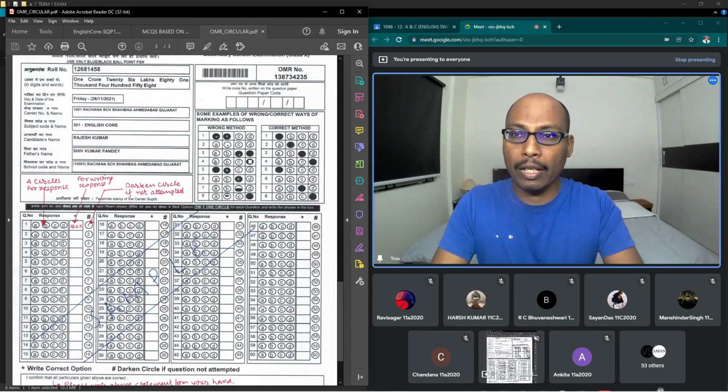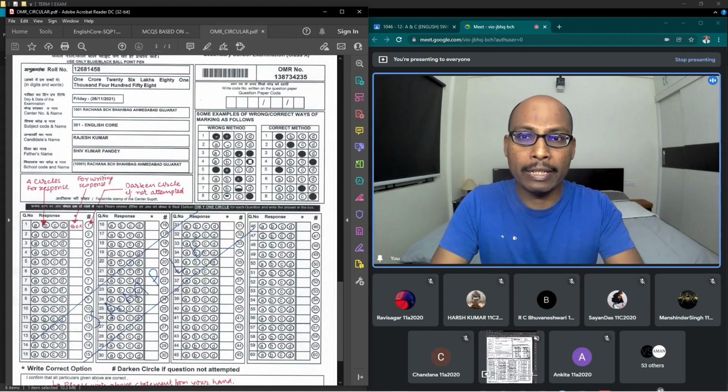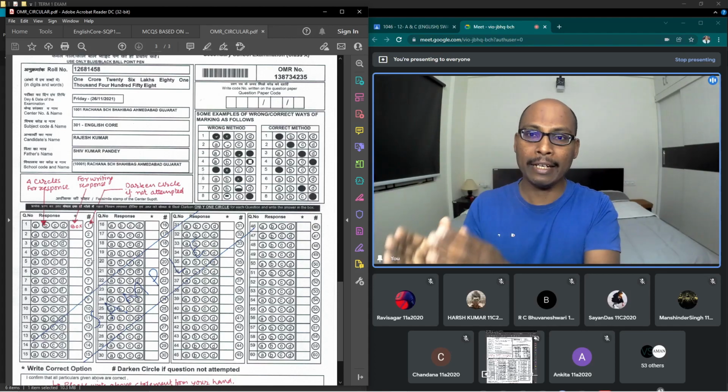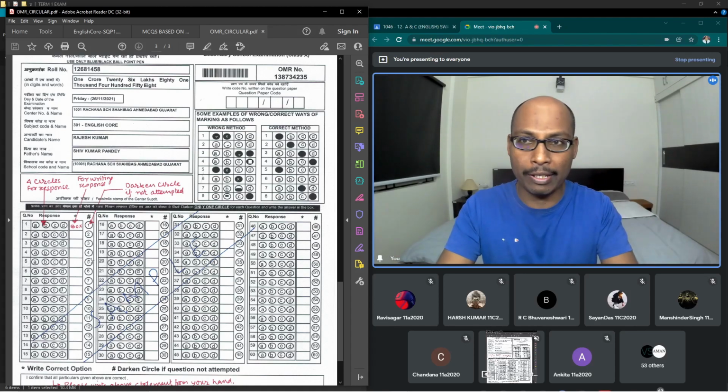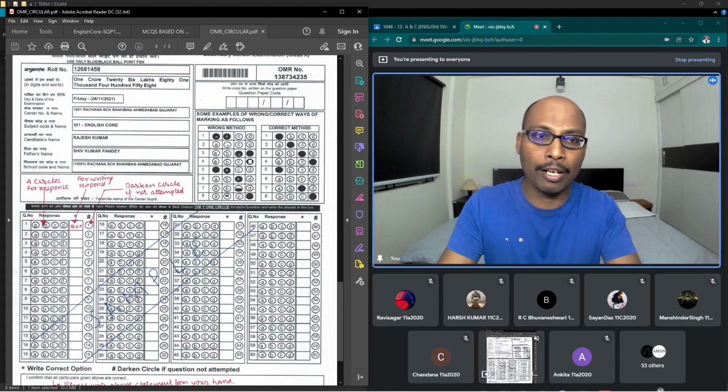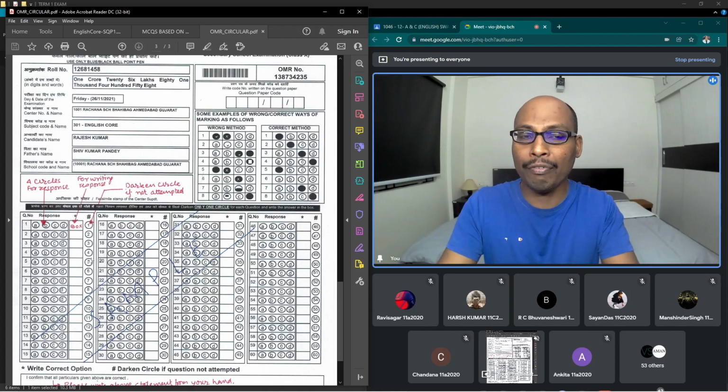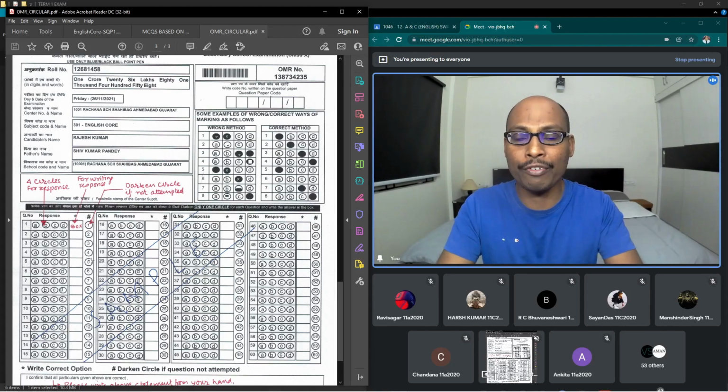Because see, in MCQ, it is not only testing your subject knowledge or efficiency, whatever the interpolation, whatever the words given in the term 1 syllabus, it is also about the accuracy of carrying the answer from the question paper and marking the right answer in the MCQ OMR sheet. So this is a difference. You must be knowing the answer, but when you are going to mark the right answer, your question paper answer option should come into the MCQ. What happens in between is that there will be some kind of transition period.